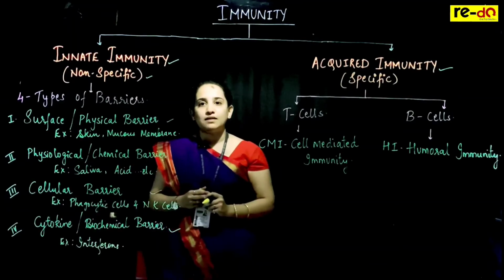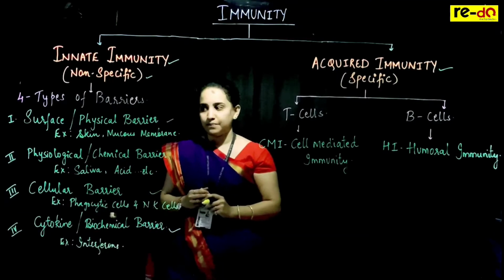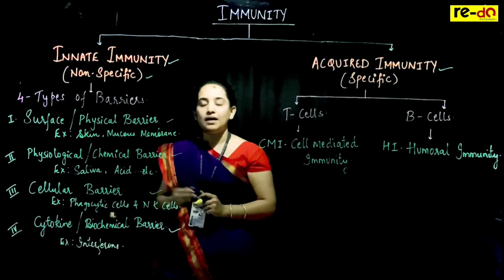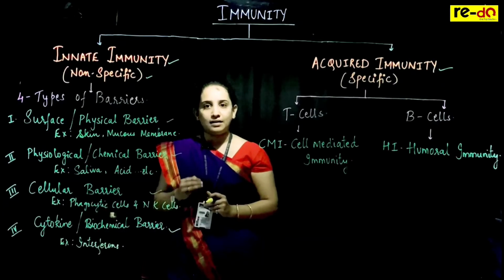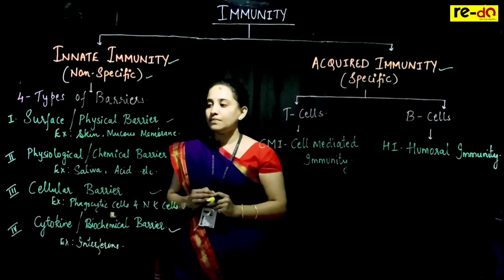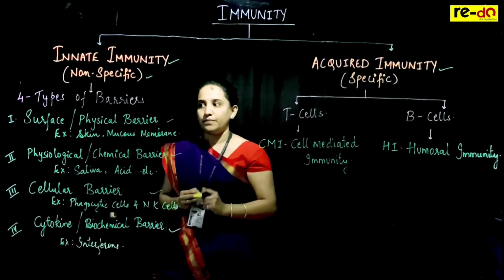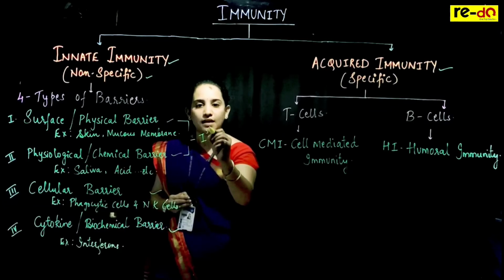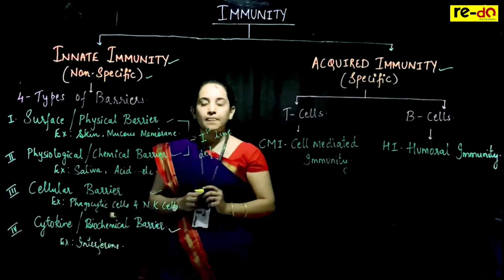Surface barrier or physical barrier, examples are the skin and mucous membrane. Physiological barrier or chemical barrier, examples are saliva and the different secretions in our body, like HCl in the stomach, saliva in the mouth, cerumen in the ear, and so on. These two barriers form the first line of defense. So this is the first line of defense.